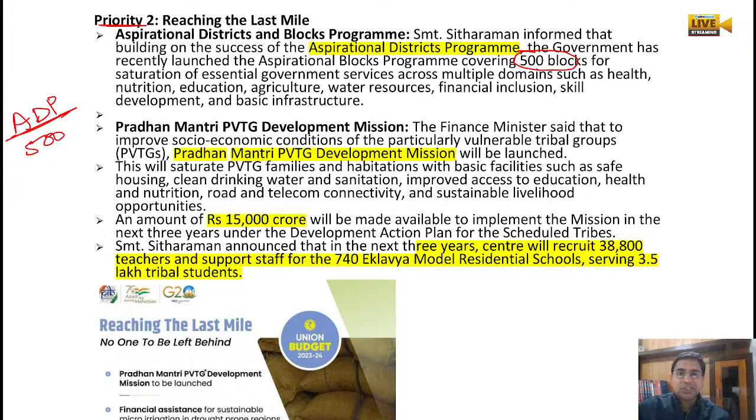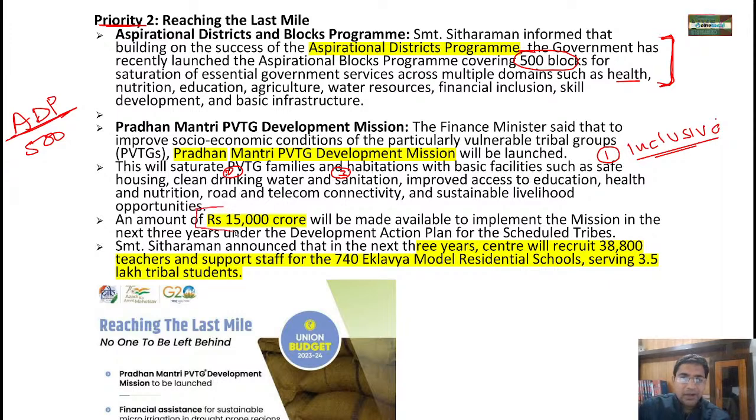This aspirational district program will be providing a good amount of health, nutrition, education, agriculture, water resources and financial inclusion. That is why they are called aspirational districts, right? Then a new scheme has been launched for particularly vulnerable tribal groups, for their comprehensive and inclusive development. They will have safe housing, clean drinking water, sanitation facilities, access to education, health and nutrition, telecom connectivity, and livelihood.